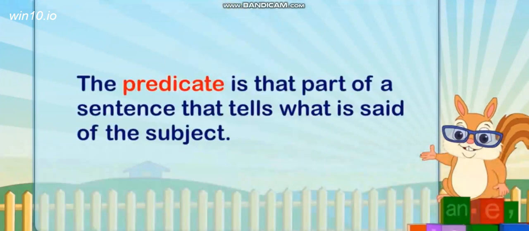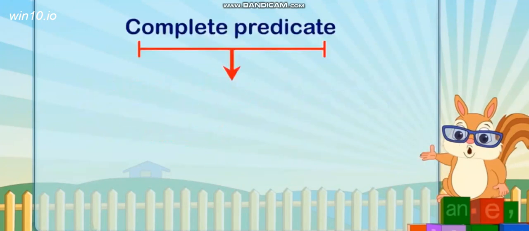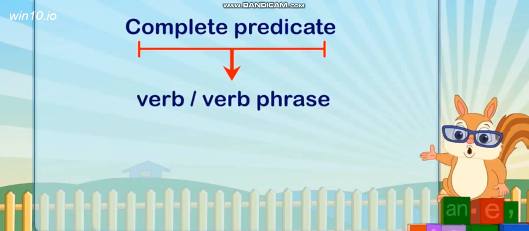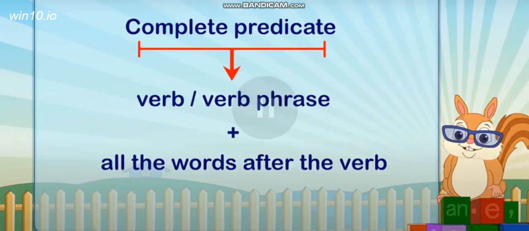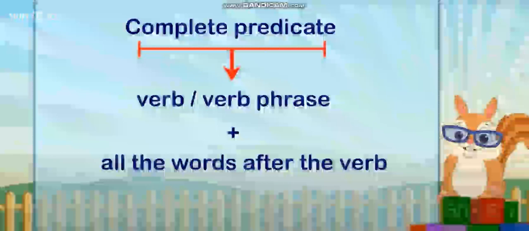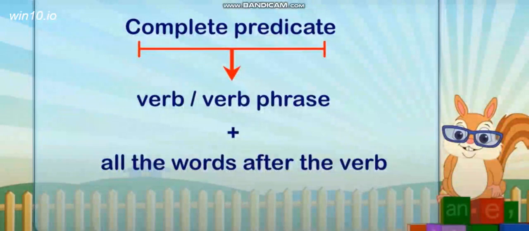The predicate is that part of a sentence that tells what is said of the subject. The complete predicate includes a verb or verb phrase plus all the words after the verb. What is the complete predicate? It is a verb, verb phrase, and all the words after the verb.